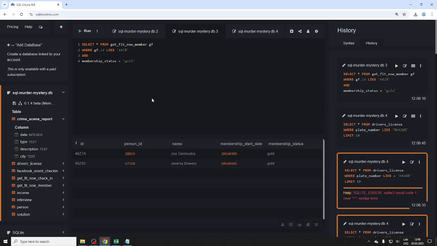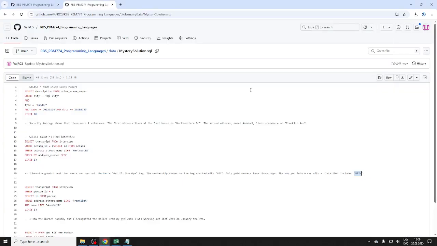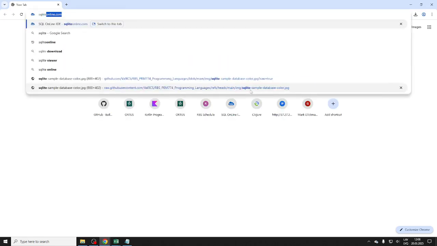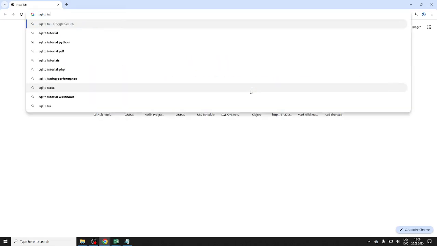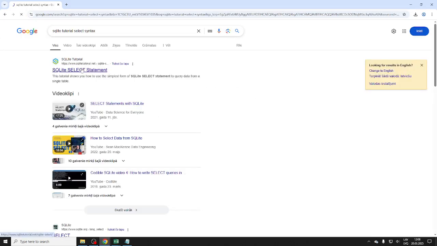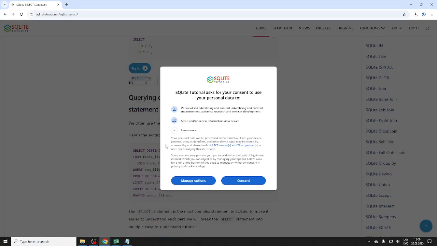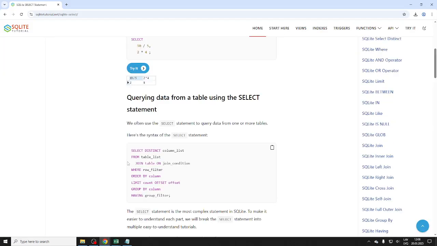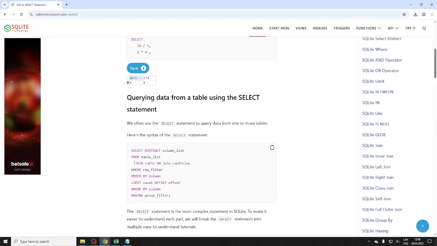What do we want to do? We want to join. Again, remember your syntax, right? SQLite online, SQLite tutorial, select syntax. And we want to join, right? This one here, the full syntax. Join is first, right? So we want to join some tables, from table list, join something.